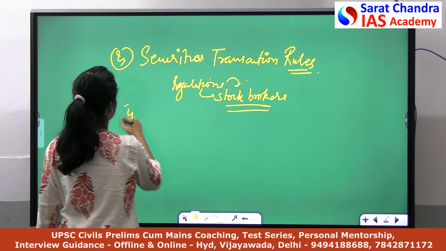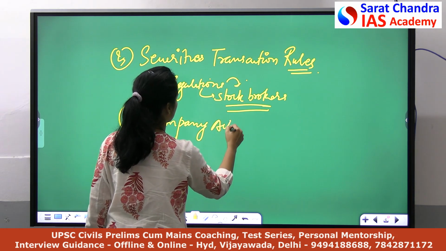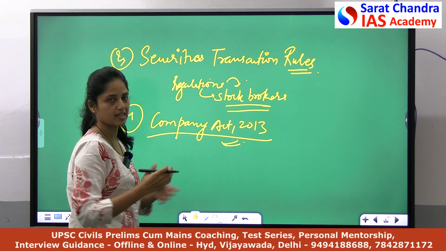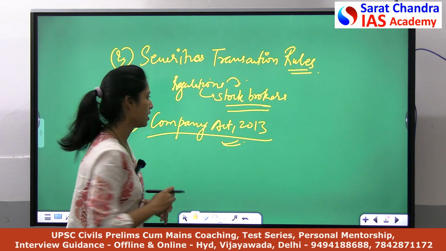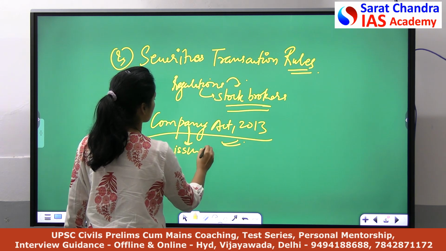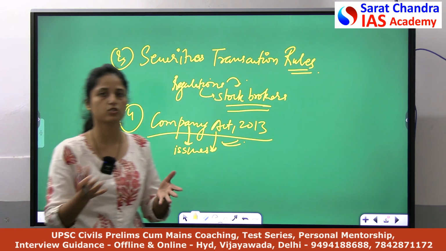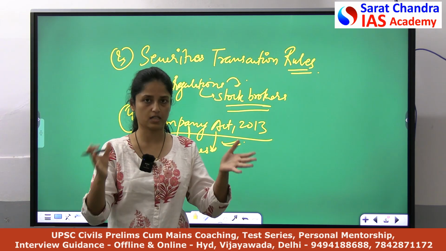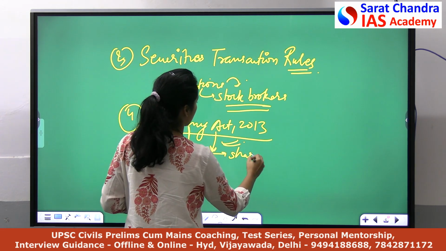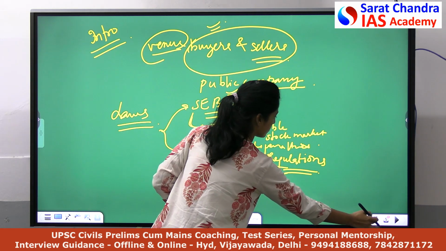Now coming to the fourth law, the Companies Act of 2013. Every company tries to issue its shares in the market, right? Shares or equities. So basically it deals with the issue of securities or shares of the company in the market, how many shares should be issued, what should be the valuation of that share, all these things. So basically we have discussed the laws.